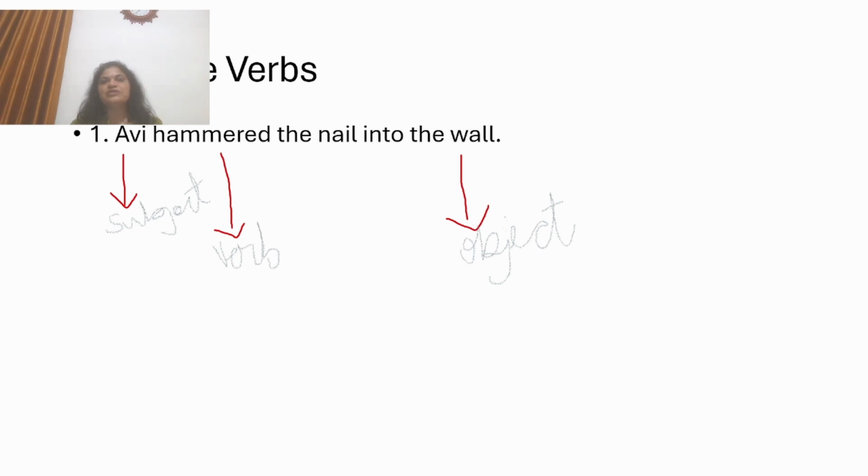Avi hammered the nail into the wall. So here children, transitive verb means when any action transfers or passes over from subject to an object. So here you can see Avi hammered. Avi is a subject, and hammered is a verb here. So this action passes over to an object, the nail into the wall. So wall is an object here. So it's a transitive verb.